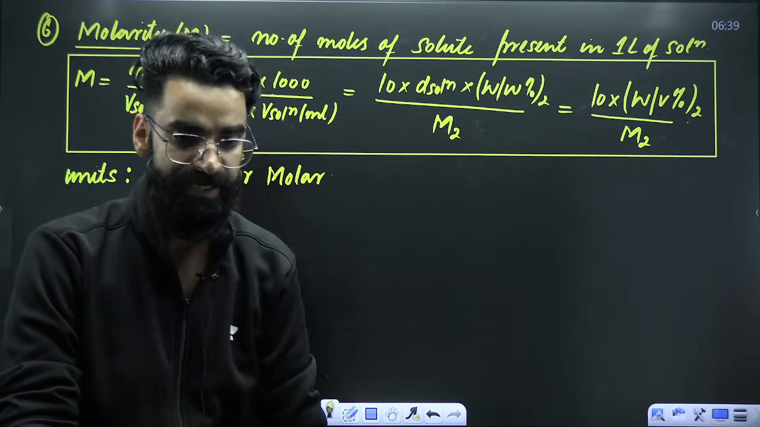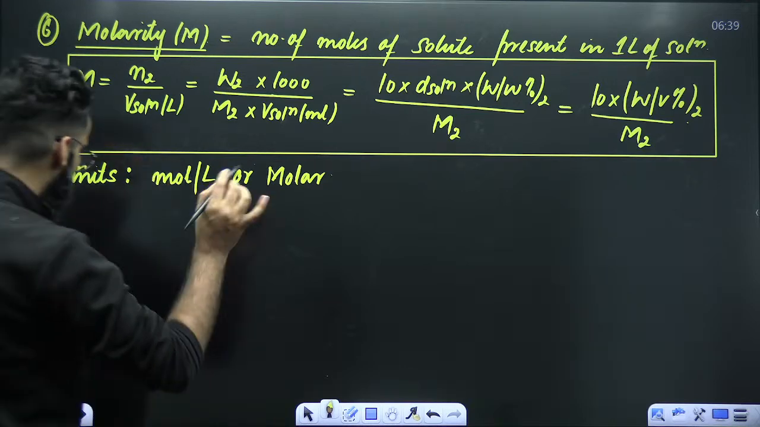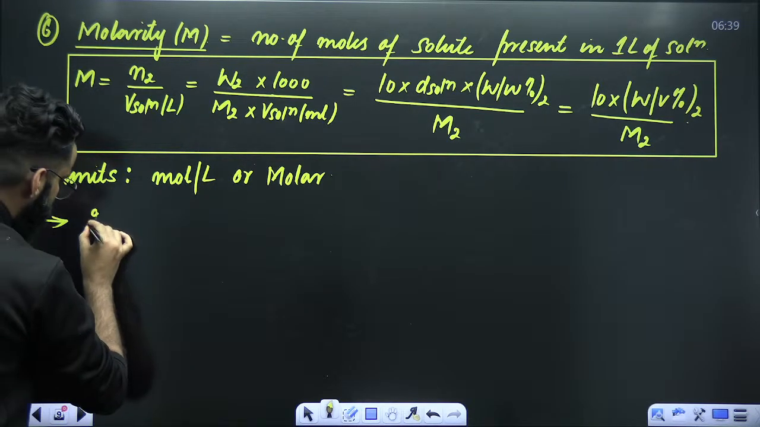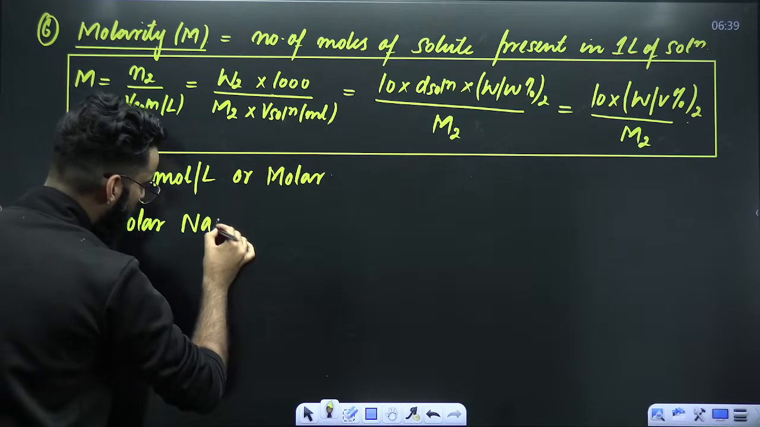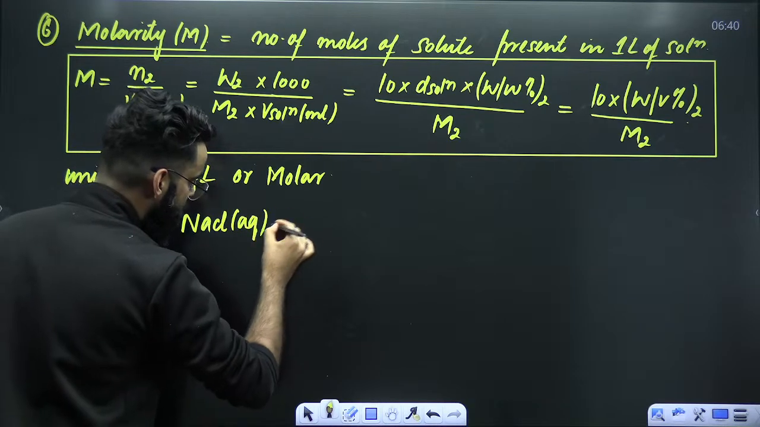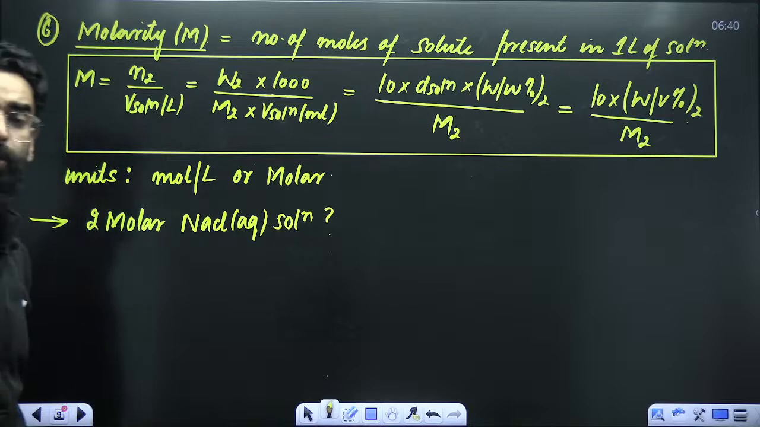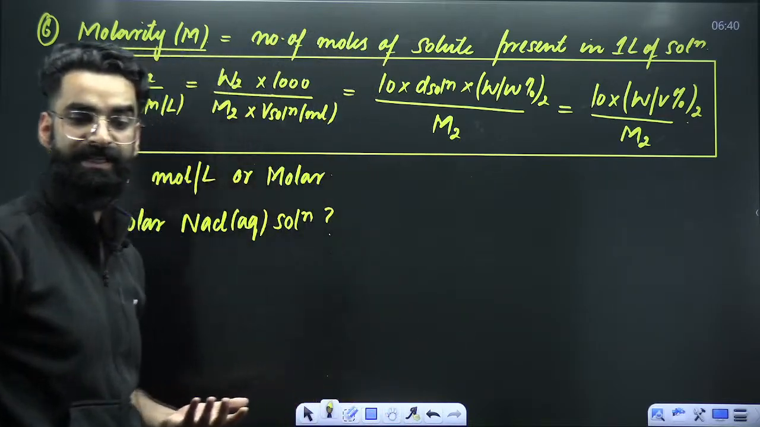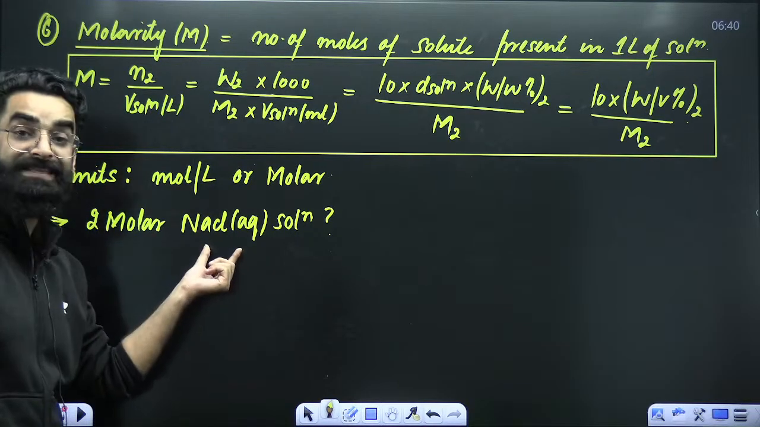Right? Now, what is meant by it? Try to understand. My dear students, if I'm writing one statement, 2 molar NaCl aqueous solution. Can you try to decode this particular statement? 2 molar NaCl aqueous solution. What does it mean? Quickly.